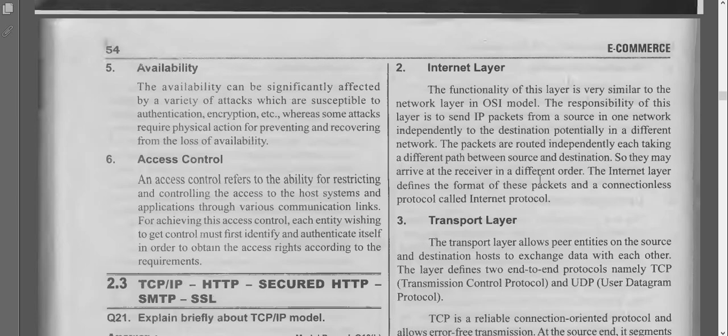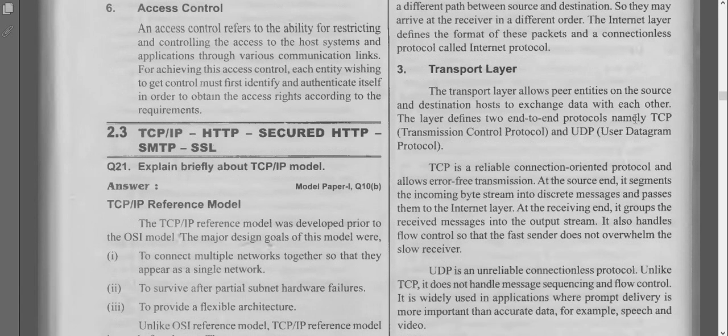The first one, the host to network layer, is nothing but every host being linked with a specific network so that they can transmit the IP packets from host to destination. And that is about the internet layer. Next, the third one is the transport layer.